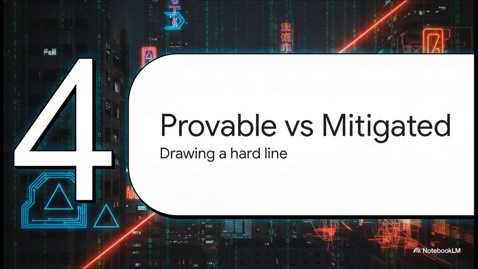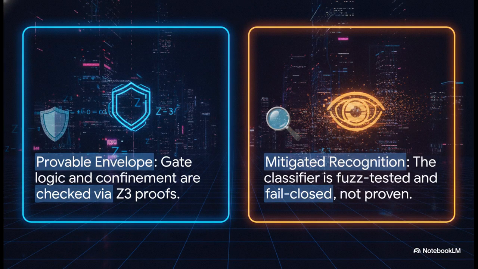Okay, Section 4, provable guarantees versus mitigations. I really love the radical honesty of this framework because it splits everything into 2 distinct halves. On one side, we have the provable envelope. The actual core gate logic is proven correct via Z3 proofs. For the non-math folks out there, a Z3 proof is a literal mathematical guarantee. It cannot be tricked. On the other side, we have mitigated recognition.